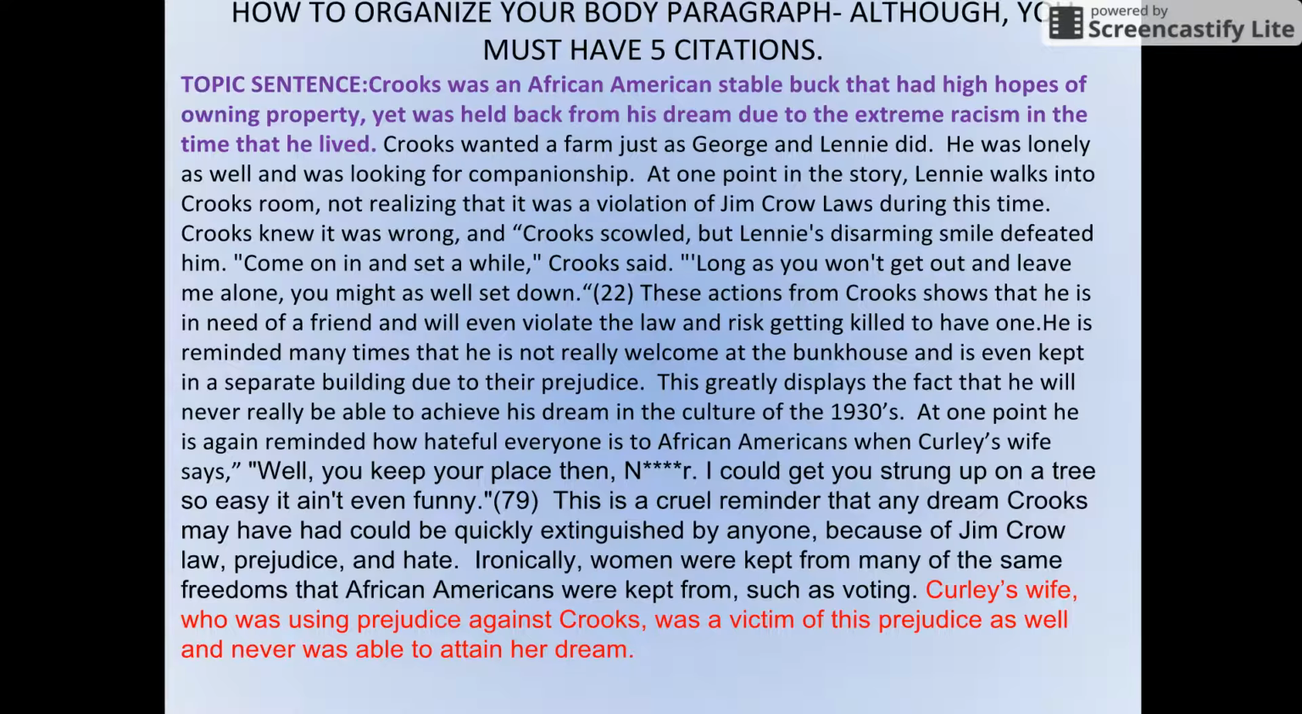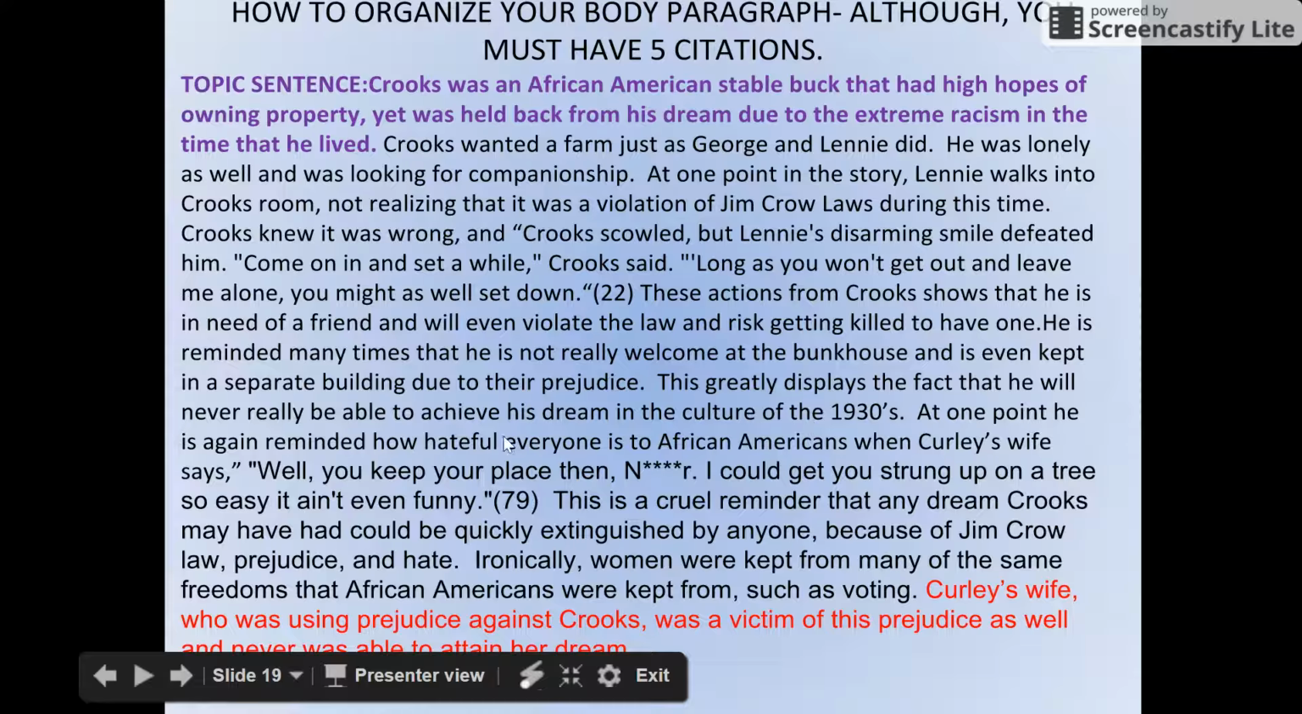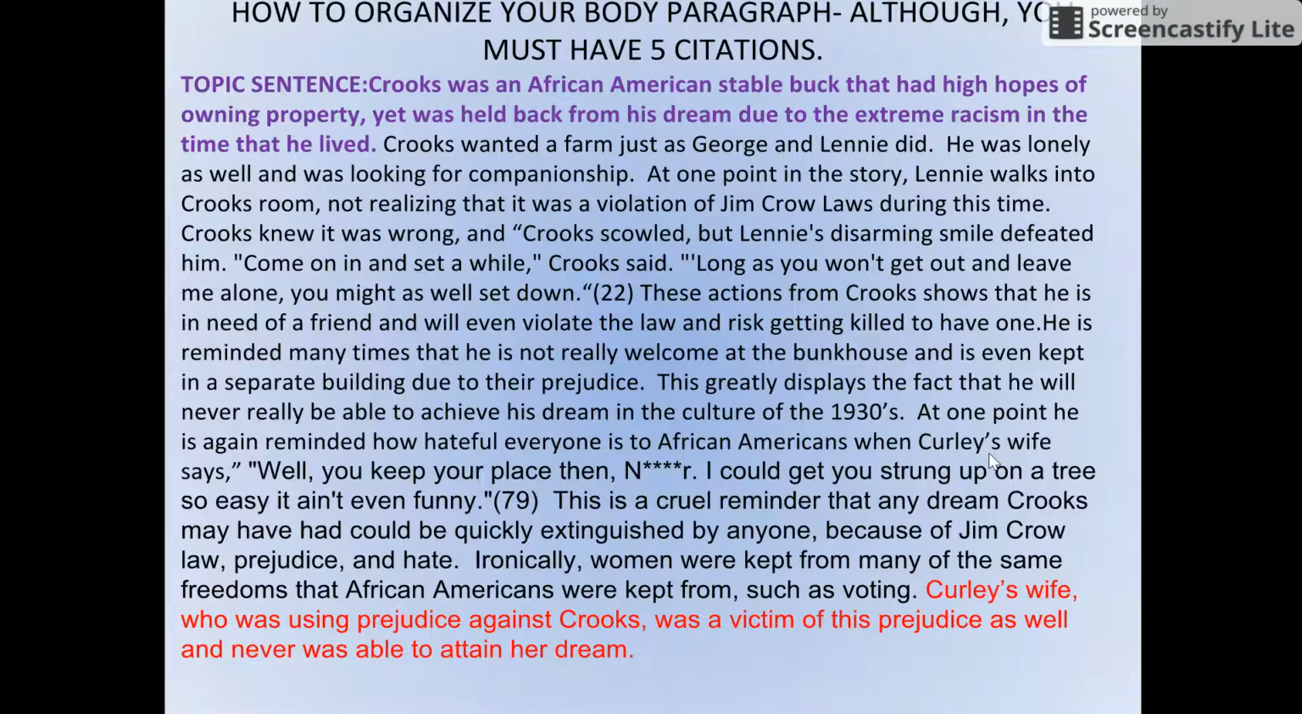Now let's lead into the next quote. At one point, he is again reminded how hateful everyone is to African Americans when Curly's wife says, quote, so I led into the quote, I have all that explanation. At one point, he's reminded of how he's not wanted, and Curly's wife says, "Well, you keep your place there, blank," and again, edit out any inappropriate words that way. "I could get you strung up on a tree so easy it ain't funny," and cite your page number.